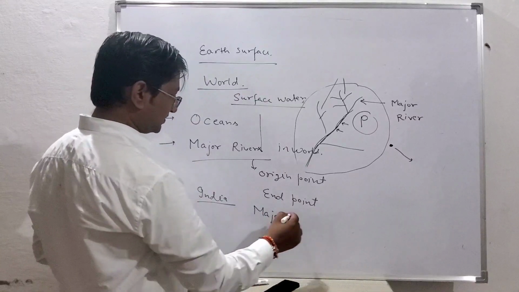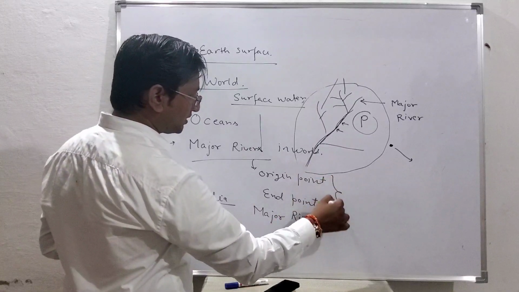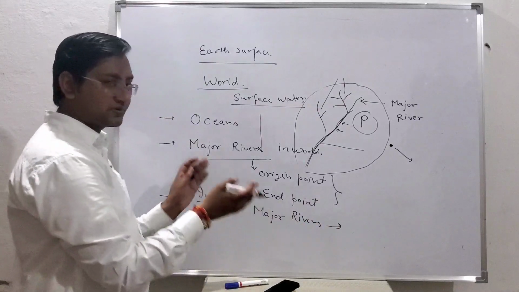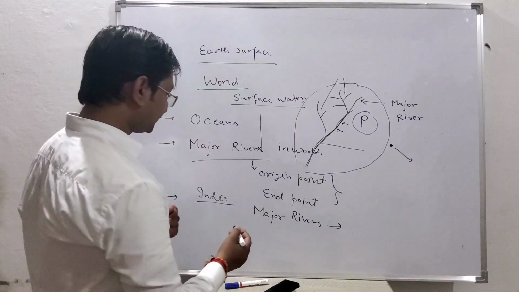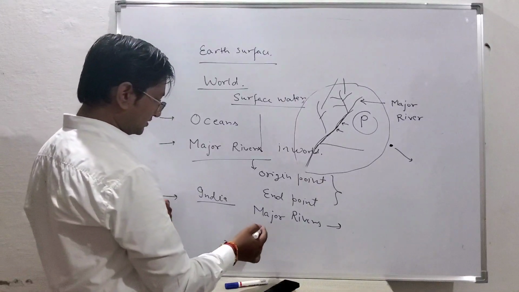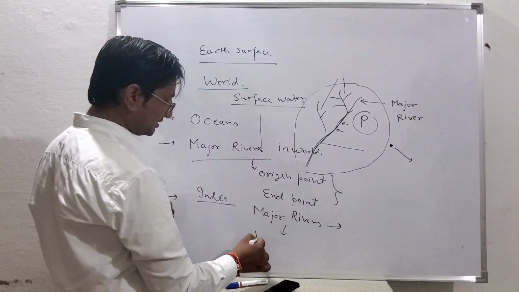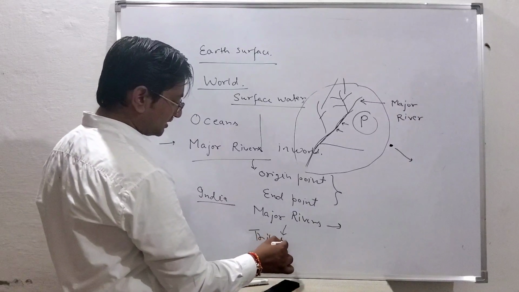Their origin and end point you have to find out; many rivers are originating from the Himalaya. And what are the tributaries of these rivers? Whichever rivers there are, what are their tributaries, you also have to reply for that.